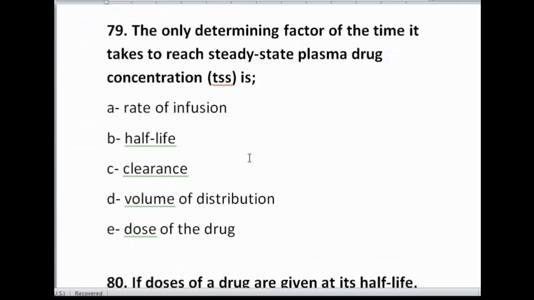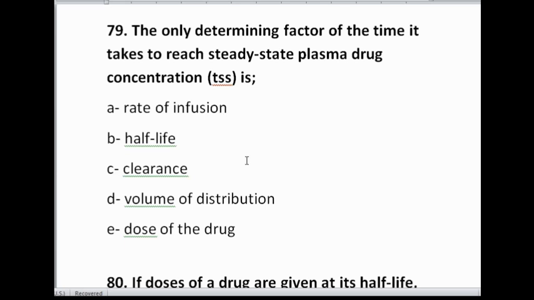Now the ninth MCQ. The only determining factor of the time it takes to reach steady state plasma drug concentration is rate of infusion, half-life, clearance, volume of distribution, and dose of the drug.